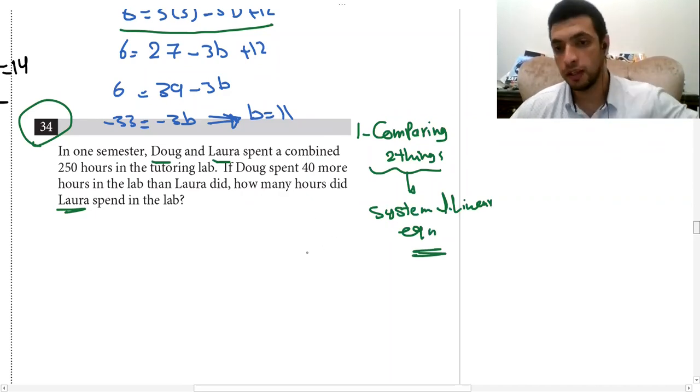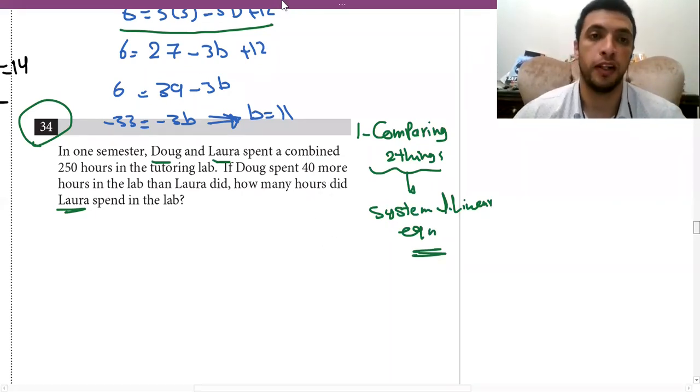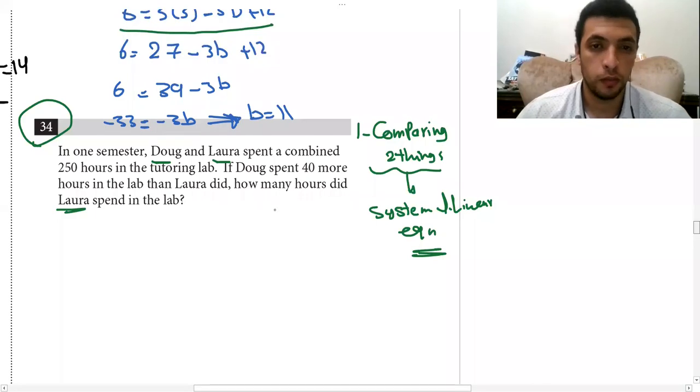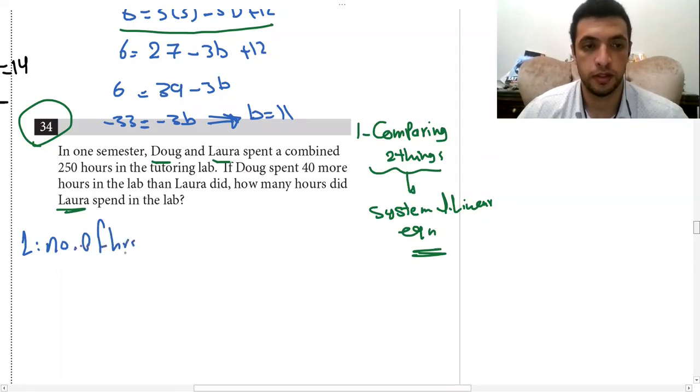When he's comparing, use the system of linear equations. All right, like how? He wants how many hours did Laura spend in the lab? So L will be the number of hours Laura spent, and D will be the number of hours Doug spent.